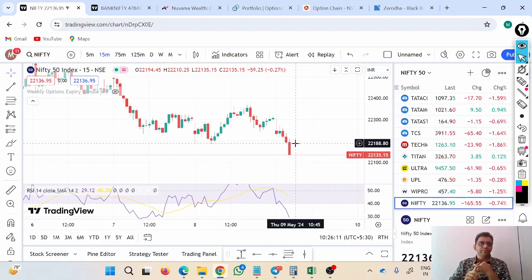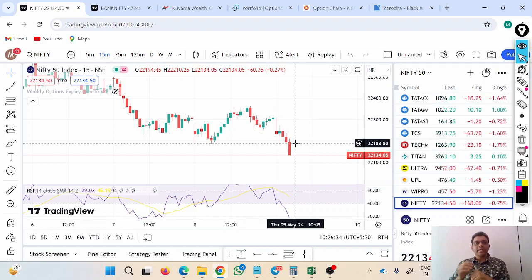In the first session we have seen what is delta, then in the next session we have seen what is gamma, then in the third session theta, and in this last, fourth session we are going to see what is Vega. So Vega is an option Greek which is related to volatility, or which is related to emotions.